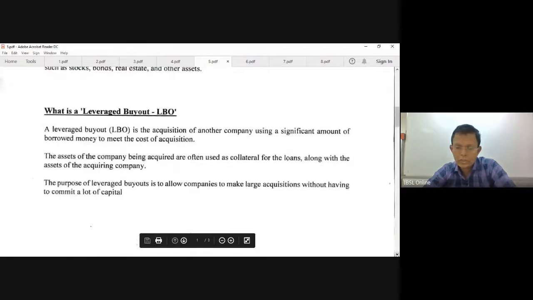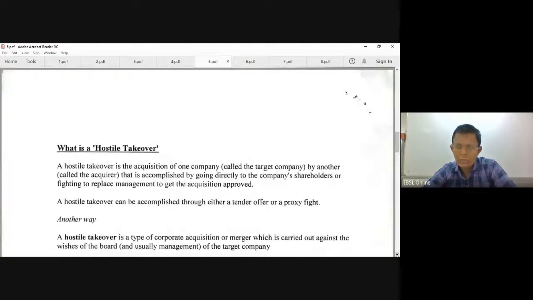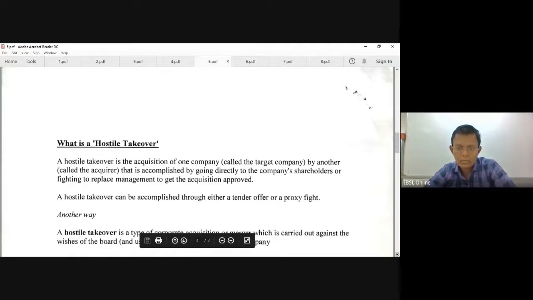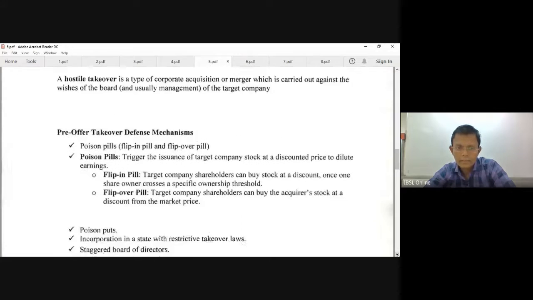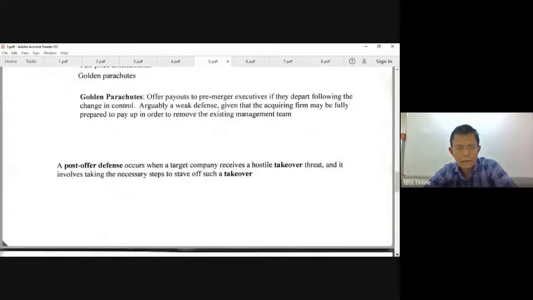Again, that question type: LBO, hostile takeover. These are the possible questions, right? I'll be doing a mock exam with you, two mock exam papers. These are the types of questions the examiner can test you on. He has not tested this kind of question for a long time. This has been done in past papers, and it is again coming.